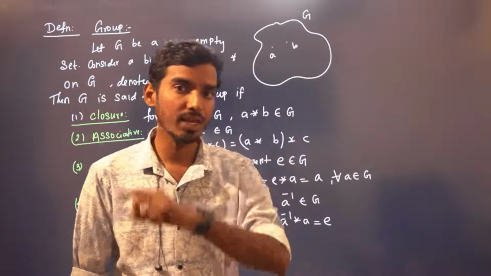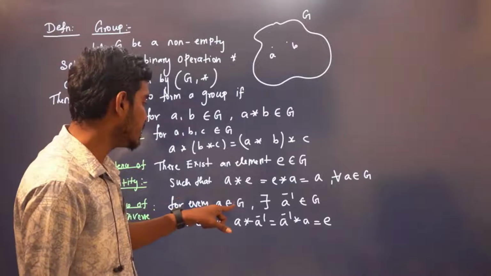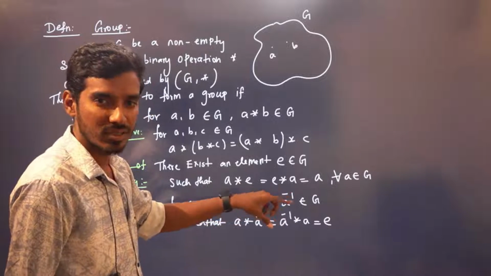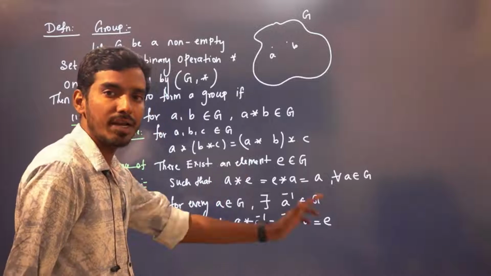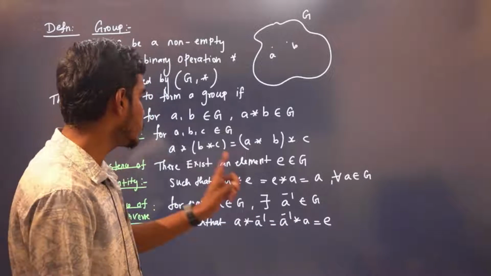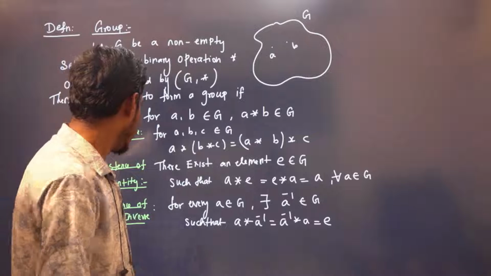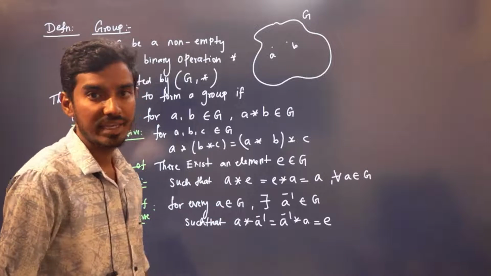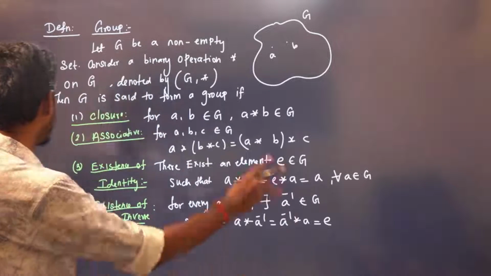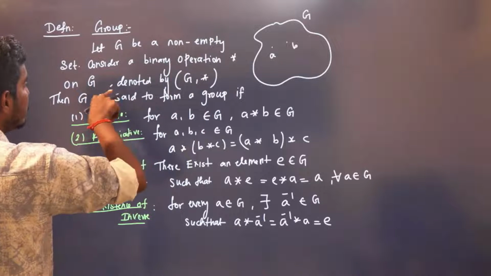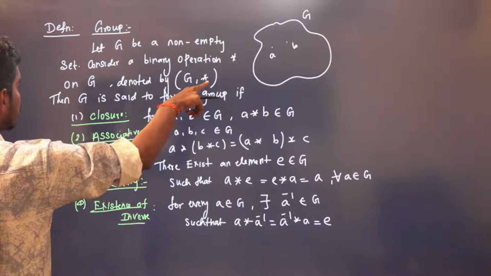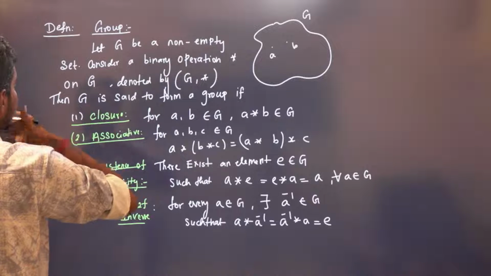If that is true for every A in G, there exists an element, call that A inverse. When you operate A with that, you have to get the identity element. If that is true for all A belongs to G, then we say inverse exists for each element, right? Let G be a non-empty set. Consider a binary operation star on G, denoted by G comma star.